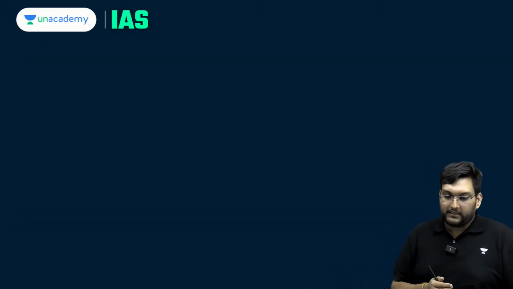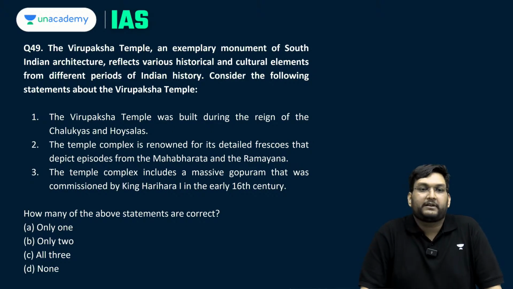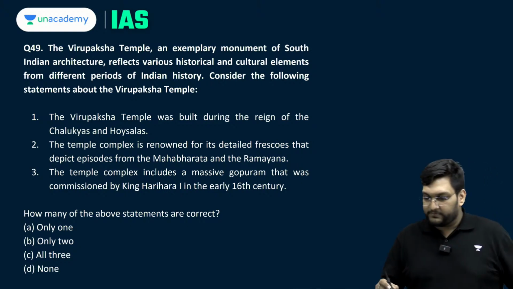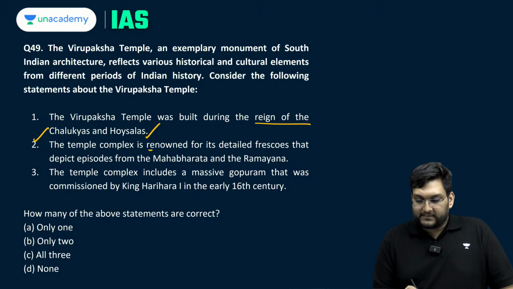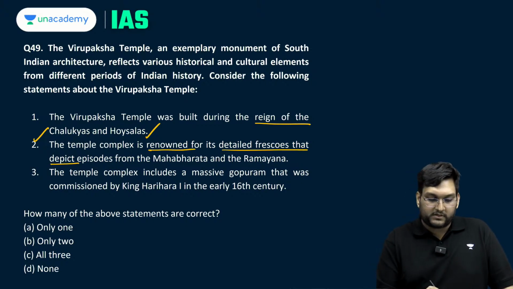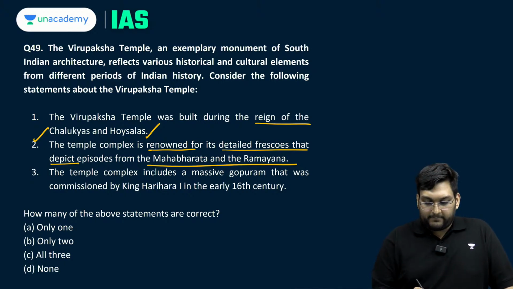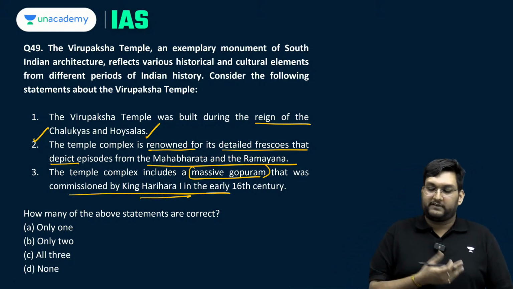Okay, let us look at question number 49. The Virupaksha temple is an exemplary example of Indian architecture, reflects historical and cultural elements. Consider the following statements with regards to Virupaksha. The Virupaksha temple was built during the reign of Chalukyas and Hoysalas. The temple complex is renowned for its detailed frescoes depicting episodes of the Mahabharata and the Ramayana. The temple complex includes a massive gopuram that was constructed during Harihara in early 16th century. Harihara being a Vijayanagara ruler.